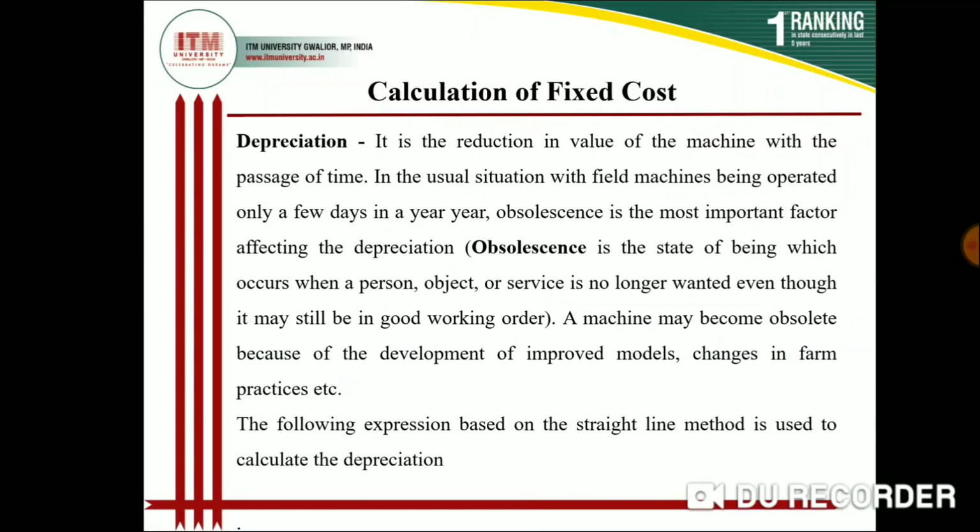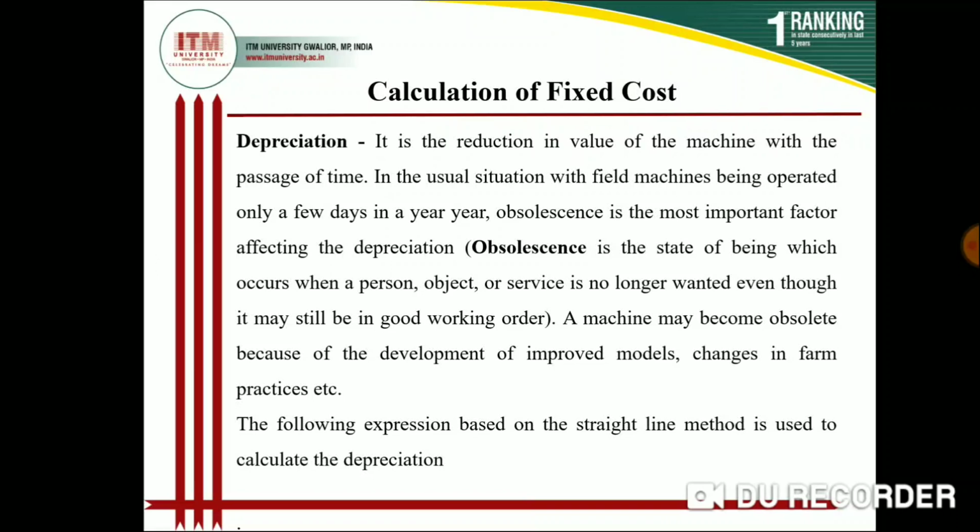So firstly we will discuss depreciation. Depreciation is the reduction in the value of a machine with the passage of time. Suppose we buy a tractor at a cost of 5 lakh rupees. After 1 year, if I want to sell my tractor, then anyone gives me 4 lakh or 3.5 lakh rupees. Then 1 to 1.5 lakh is the depreciation in the cost of the tractor after 1 year. So the value of any machine or tool is reduced with time, and that is called depreciation.